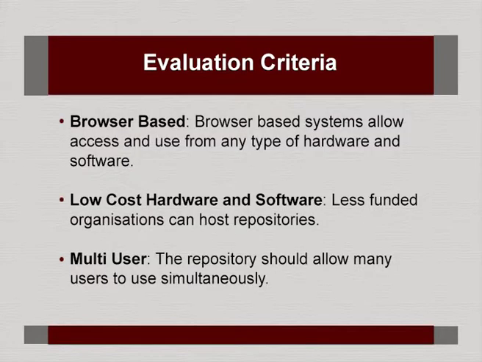Then another criterion is whether it requires huge, expensive hardware, or huge commercial expensive software. This is very important. For example, sometimes some of the open source software may have a commercial component. The problem with that is unless you spend on the commercial component of it, you are not allowed to use it. So we have to make sure when we adopt a software, whether it is using any commercial components.